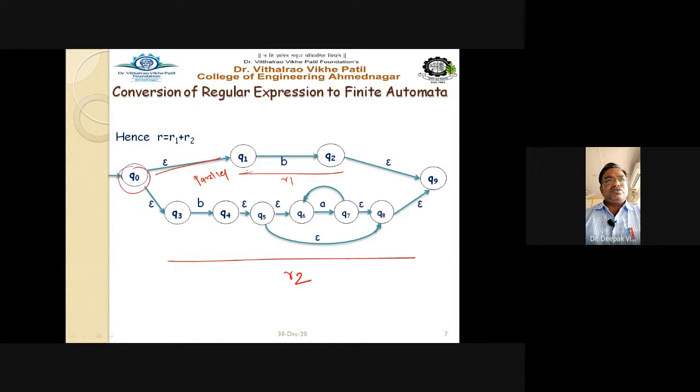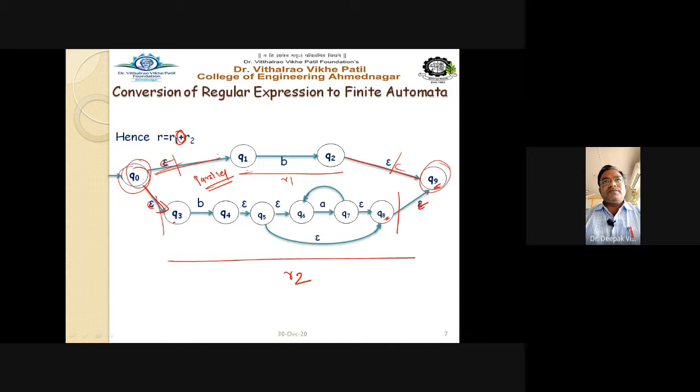Parallel way means just take one state Q0. That's why you don't take Q0 in the earlier state, because you require Q0 here. Then Q0 joins with epsilon to Q1 and to Q3, and Q2 goes with epsilon to Q9, and from Q8 one epsilon transition goes to Q9. To join, you make Q0 the start state and add a final state, so two states are added, and join in a parallel way, because R1 plus R2 is a union operator. That's why it is marked as a parallel transition.